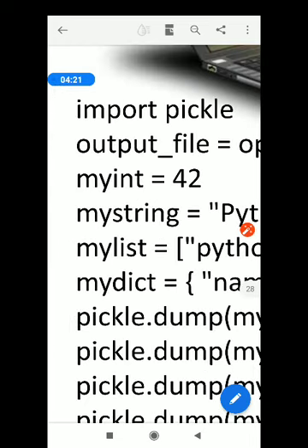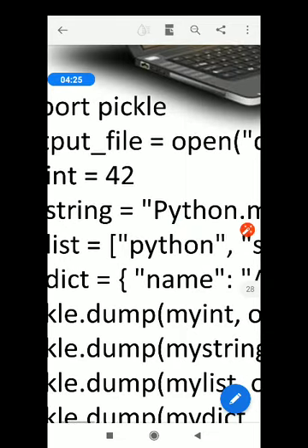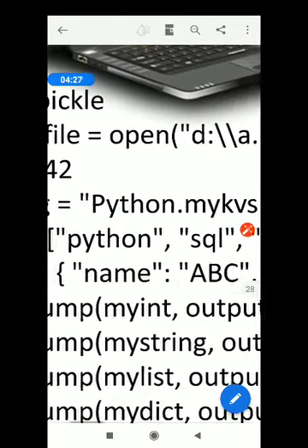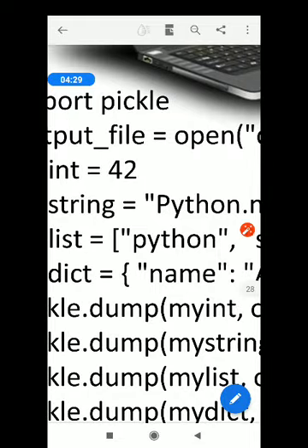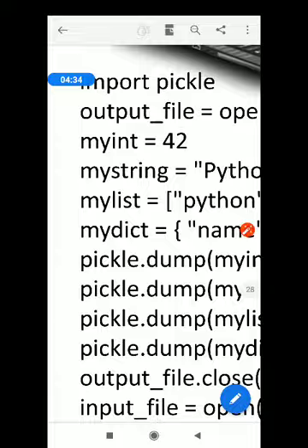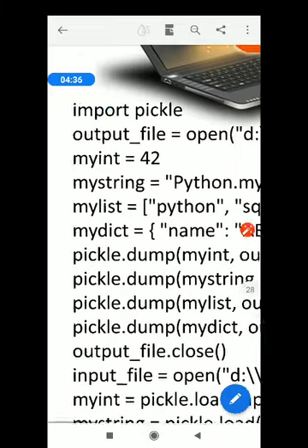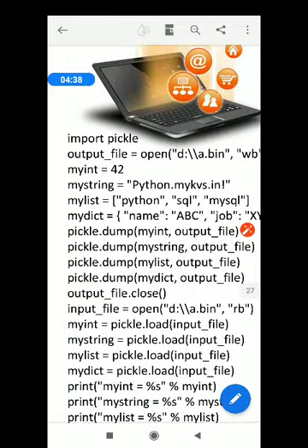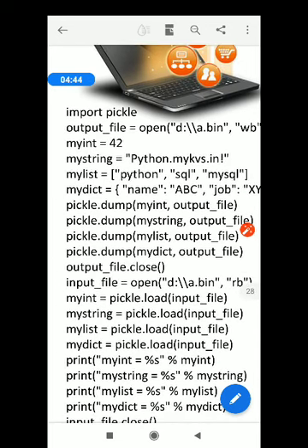So assign a string in my string variable, any string within double quotation, welcome to the world of programming, and a list, of course. You may write a list also. So within the list I'm taking three list elements, that is Python, SQL, and MySQL.